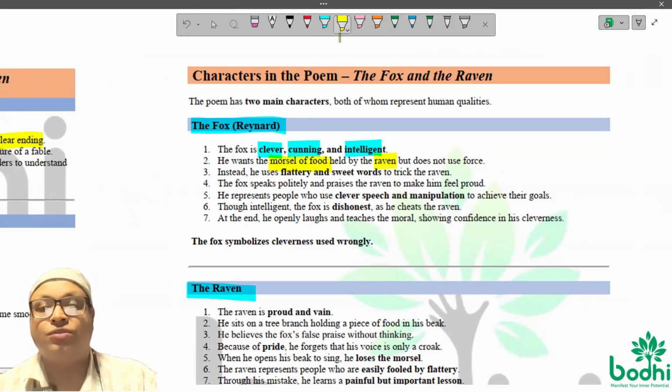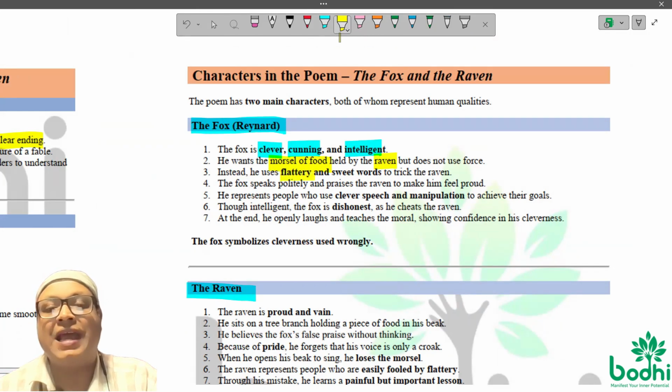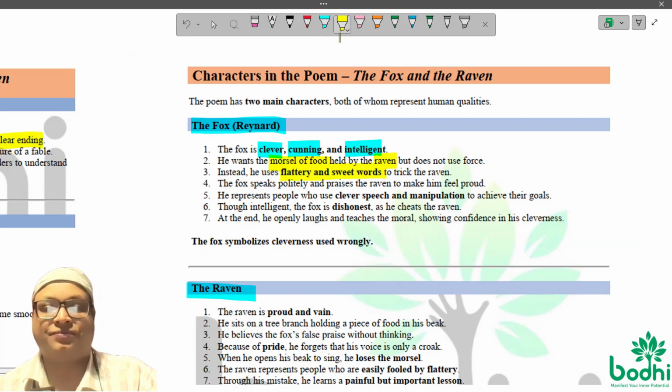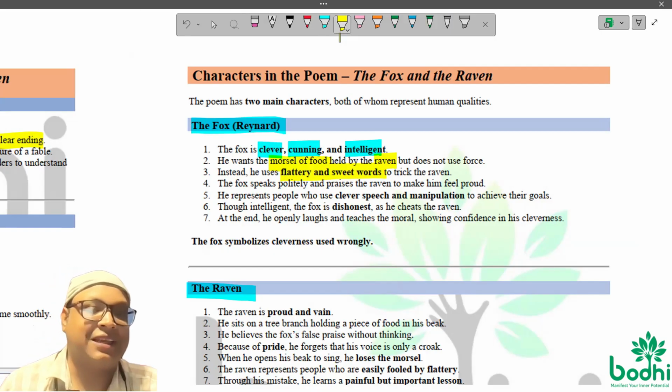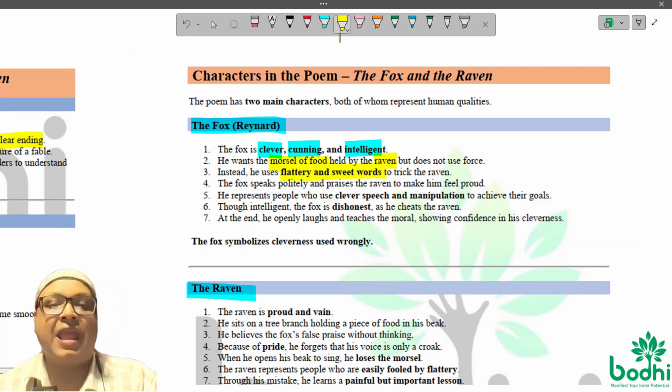So how to make sure that he gets that piece of food? Now, he uses flattery and sweet words, and when we go through the poem, we shall understand how this fox uses flattery and our raven falls in the trap.